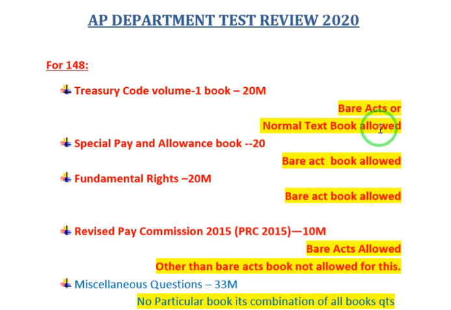Bare Act books were allowed, and apart from Bare Acts, a normal textbook was also allowed for this Treasury Code volume. A normal textbook, the bigger one, with more pages in the Treasury Code volume, was also allowed, though there is no Bare Act written on the cover page. Inside, after turning 2 or 3 pages, they have written one statement there.